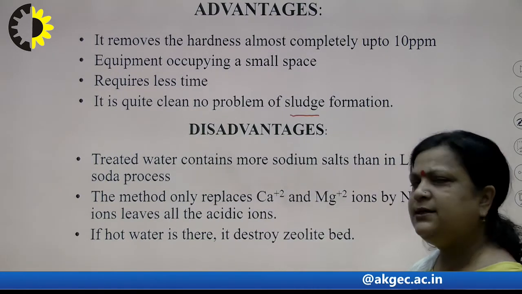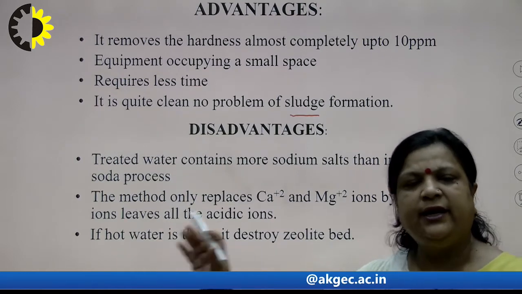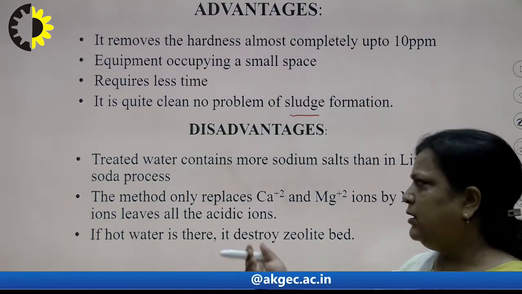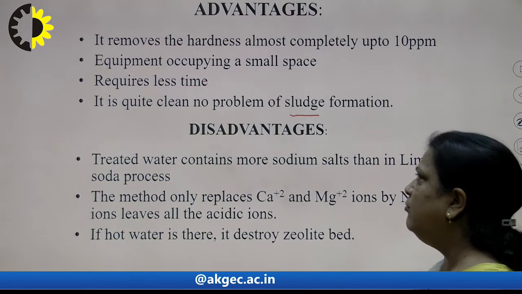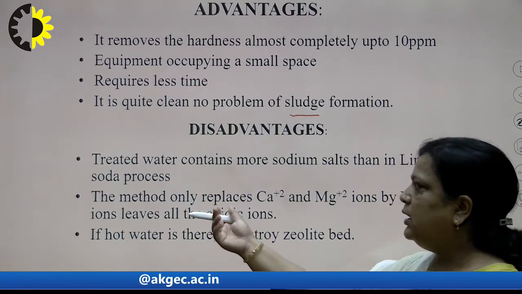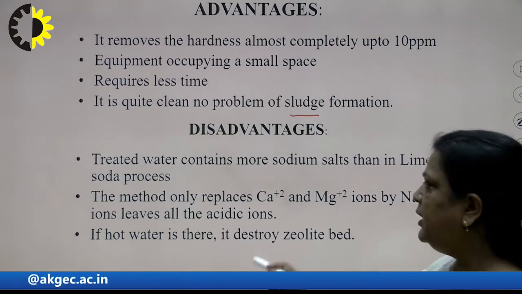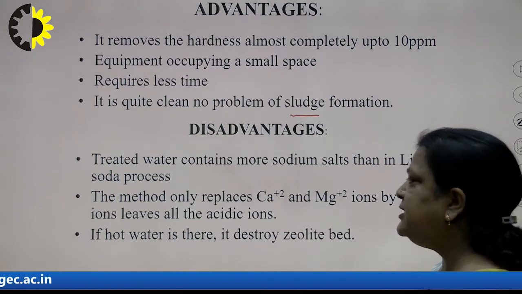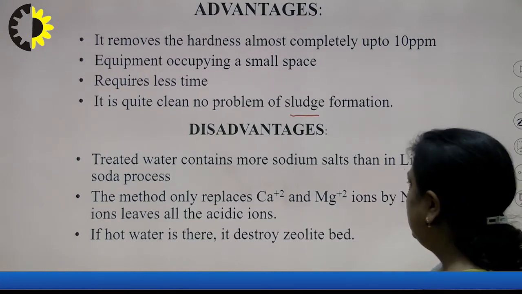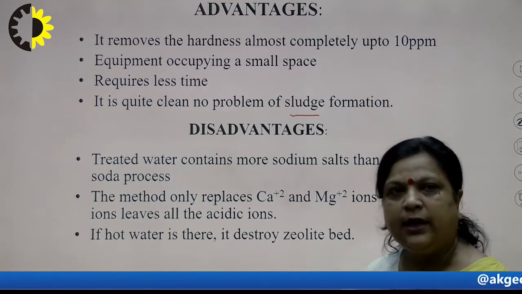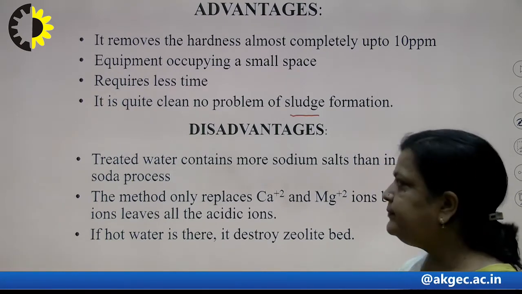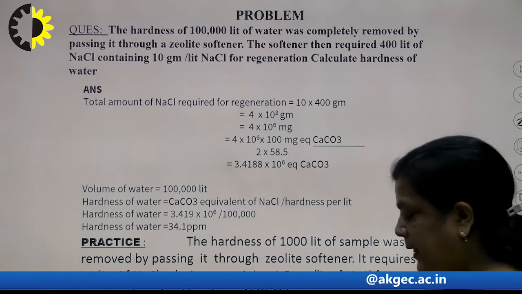Now, the disadvantages we can take from the limitations. Treated water contains more sodium salts. This method is used only to replace calcium and magnesium ions, and hot water cannot be used. Now, the numerical part.